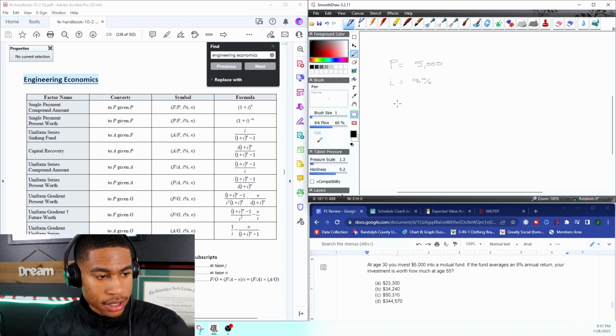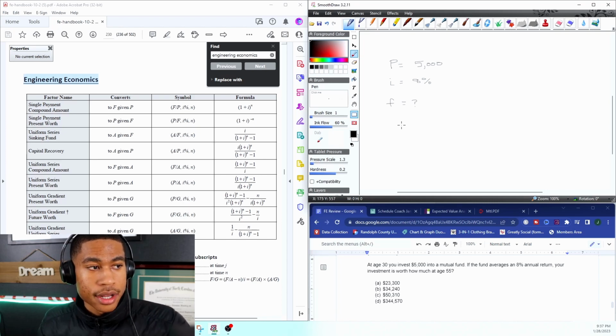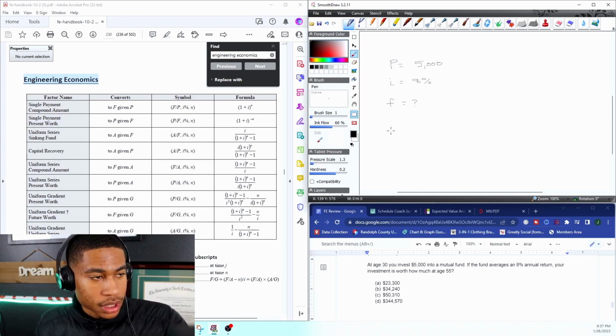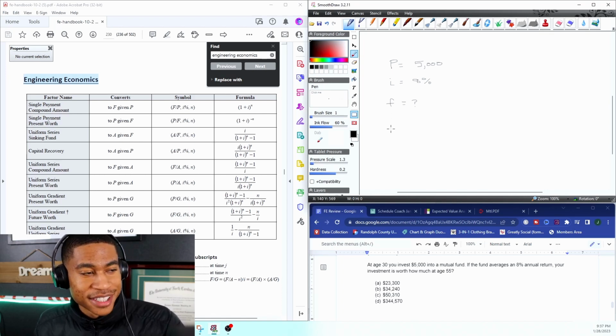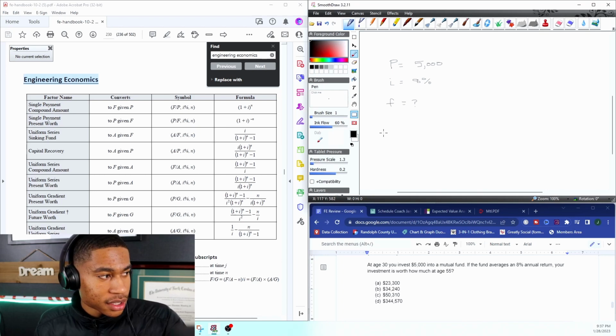And what is my investment worth at age 55? So F, a future value, is not known, right? That value is not known, so I'll just put a question mark there. What it looks like is I'm trying to find F given P, right? So how do I do that?